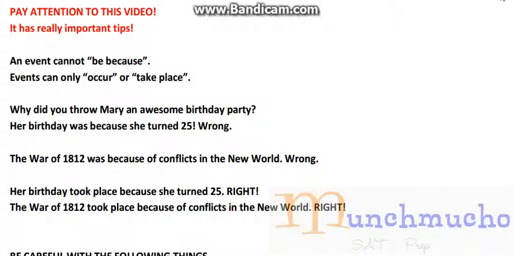Her birthday occurred because she turned 25. That's correct. You can say that. Her birthday took place because she turned 25. You can say that. The War of 1812 was because of conflicts in the New World. That's wrong. Events cannot be because. How do we make these correct? The War of 1812 took place because of conflicts in the New World. That's right. And also for the first one, we can say her birthday took place because she turned 25.